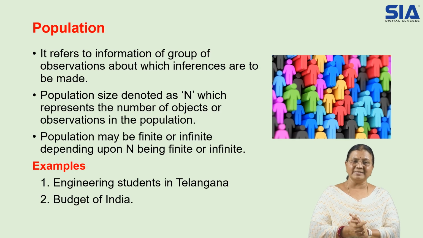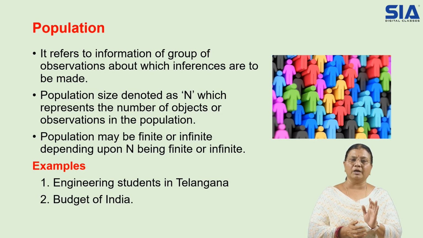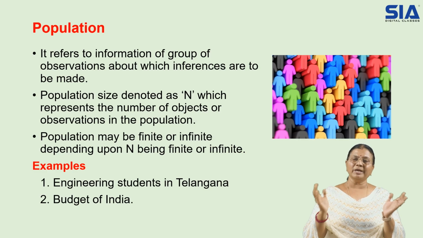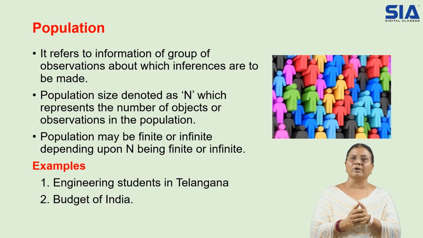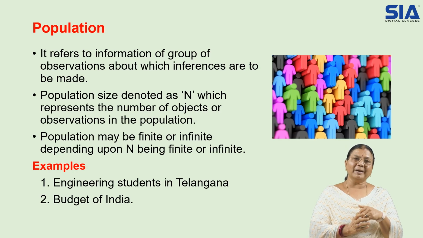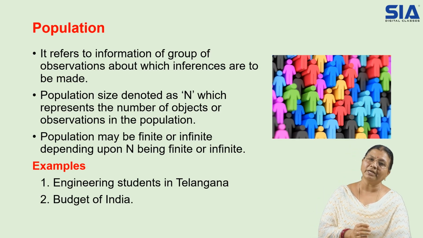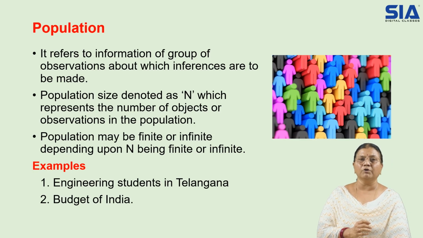Next example, engineering students in Telangana. That means the population will be the complete set of students of all colleges in Telangana state. So all students studying engineering in Telangana will be the population. Then the budget of India. The complete budget of all states put together is the population. It comes under population. That means the total number of people we want to study.